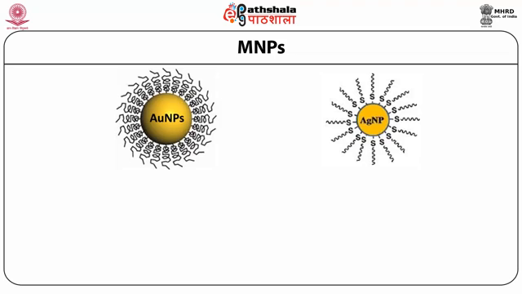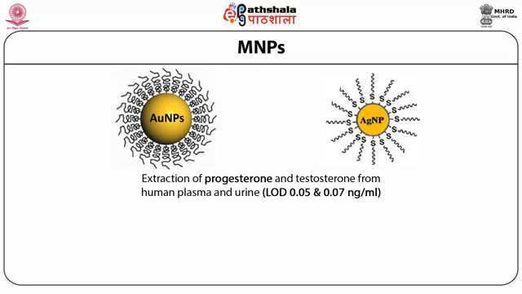A simple and sensitive method is reported for extraction, pre-concentration, and determination of progesterone and testosterone from biological fluids like human plasma and urine using gold nanoparticles grafted with thiol modified nanoparticles. It was observed that the limit of detection for progesterone was 0.05 nanogram per ml and the limit of detection for testosterone was 0.07 nanogram per ml of the solution. So we see that the extraction efficiency of the nanoparticle is extremely high.